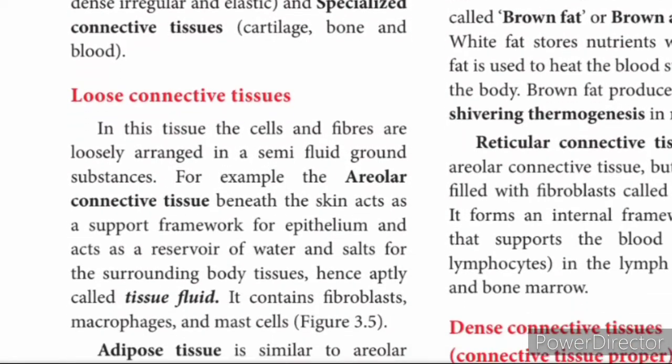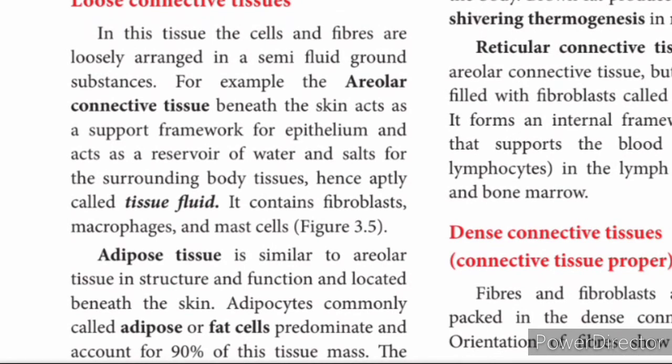Coming to loose connective tissues, in this tissue the cells and fibers are loosely arranged in a semi-fluid ground substance. For example, the areolar connective tissue beneath the skin. Under the skin we have the connective tissue called areolar connective tissue, and thus it gives the support framework for the epithelium.